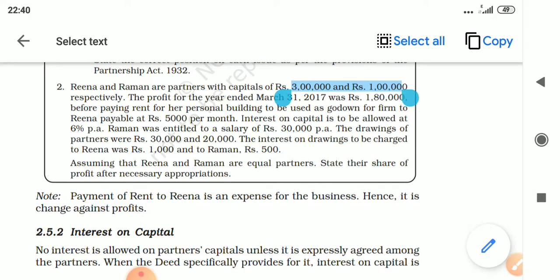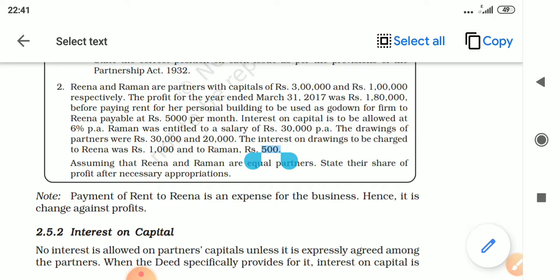The question is silent, so assume it to be opening capital balance. Interest on capital will appear on the debit side. Salary will also appear on the debit side of profit and loss appropriation account. Capital and drawings will not appear. Interest on drawings will appear on the credit side of profit and loss appropriation account. Now find the total, write the total on both the sides.